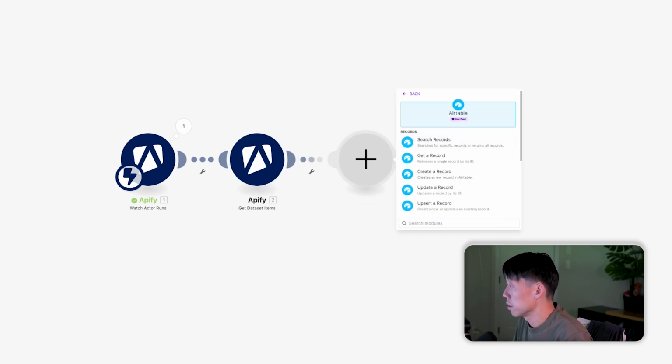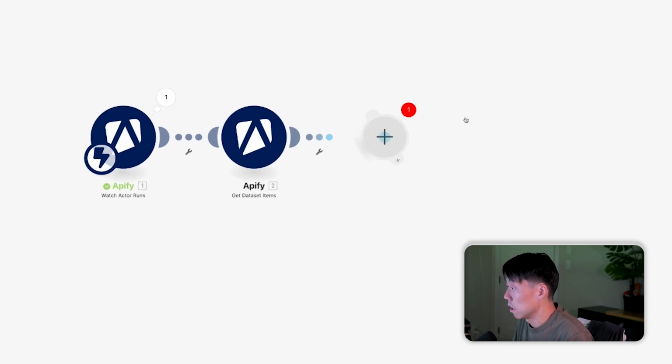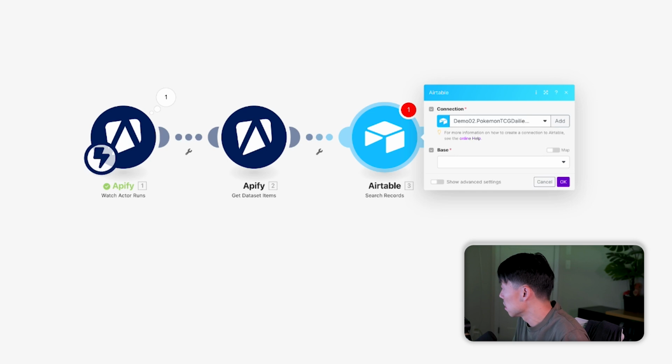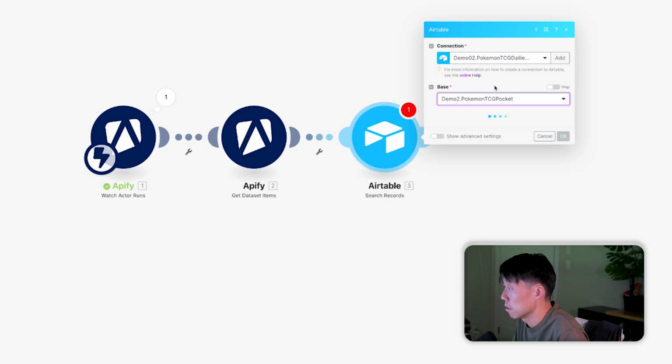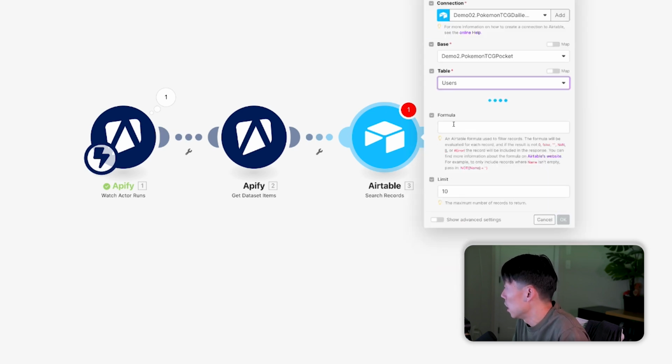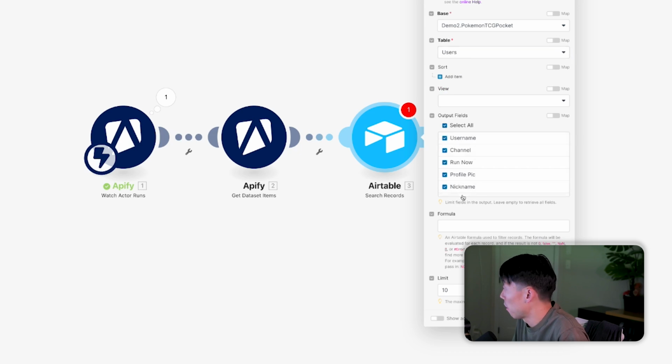And now we're going to update our Airtable. First, in order to update our Airtable, we're going to find that record with the actual username. So let's see here. So demo 2, the base is going to be demo 2 as well. And then the table is going to be the users table. And then the output fields, we're going to select all.